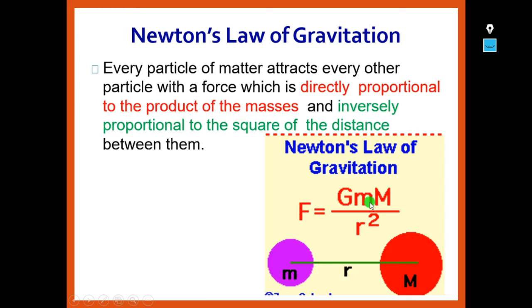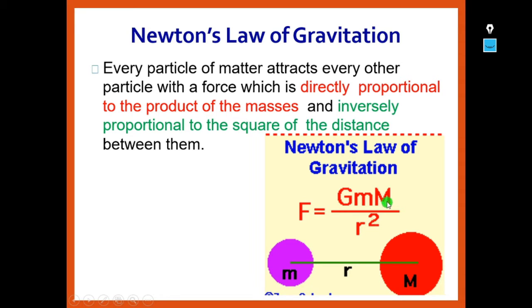Let the mass of the first object be small m and the mass of the second object be capital M, separated by a distance r. So the force is directly proportional to the product of the masses, and inversely proportional to the square of the distance, r square, so F is inversely proportional to r square.